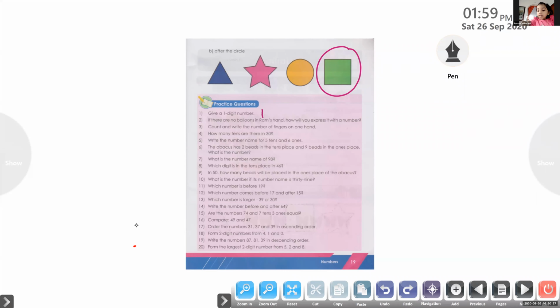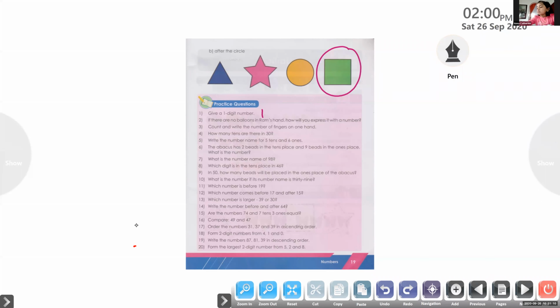If there are no balloons in Ram's hand. Ram, the name of a boy. Ram's hand. If there are no balloons in Ram's hand, how will you express it? Express it.